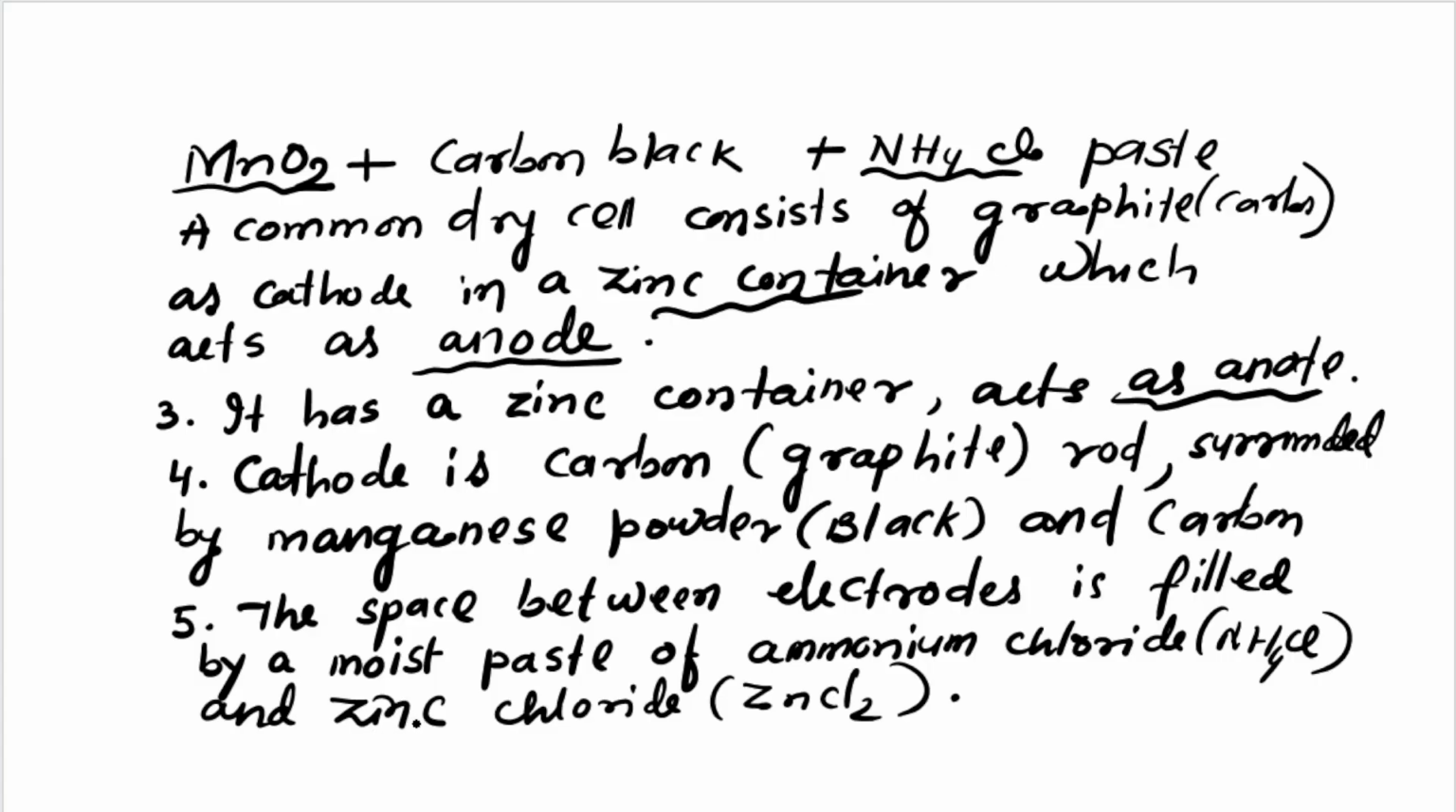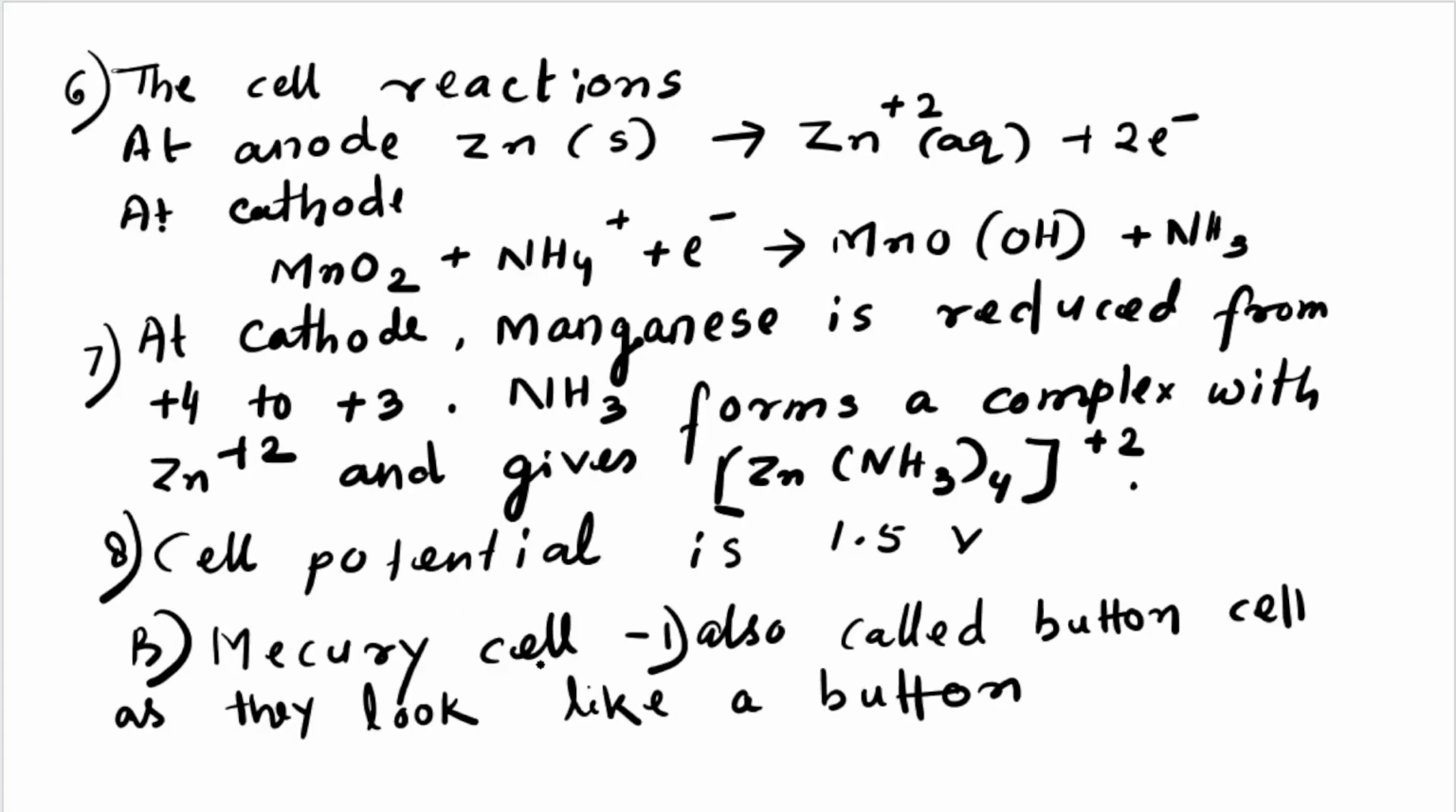The color is black: manganese dioxide and carbon. The space between this electrode and here is filled with a moist paste of ammonium chloride and zinc chloride. What is the formula of ammonium chloride? Ammonium chloride is NH4Cl, and zinc chloride is ZnCl2.